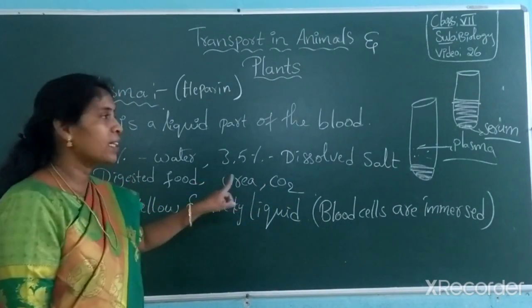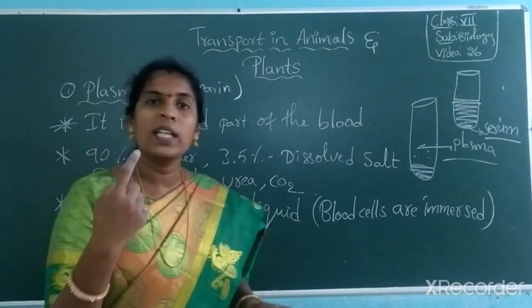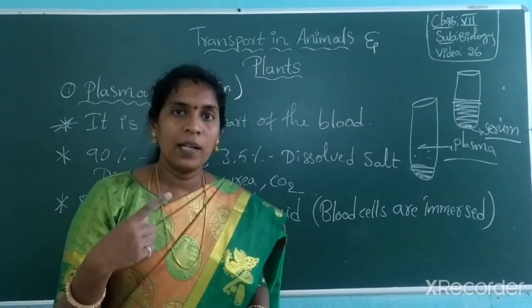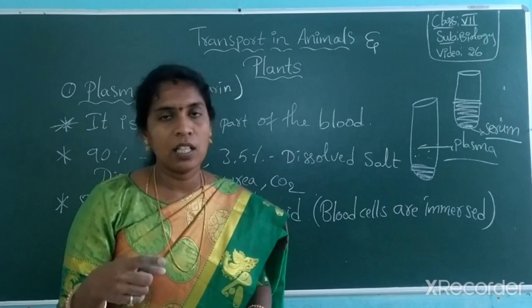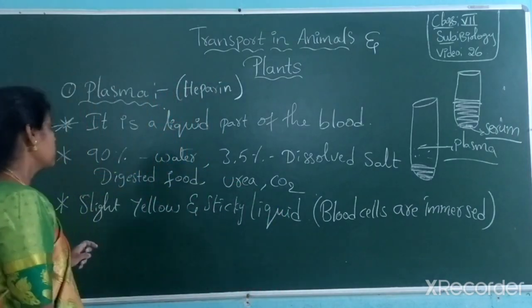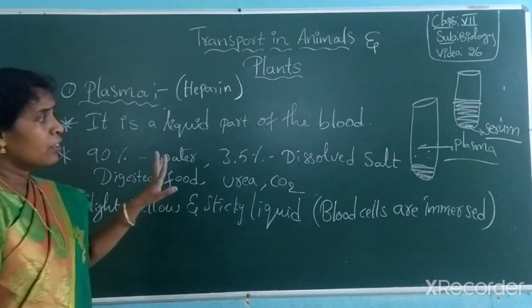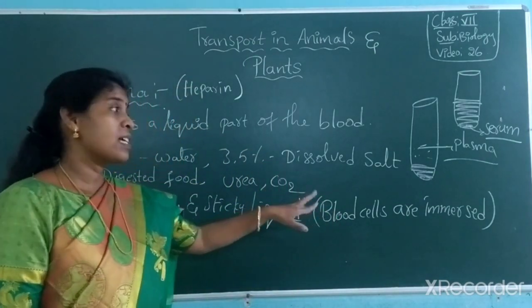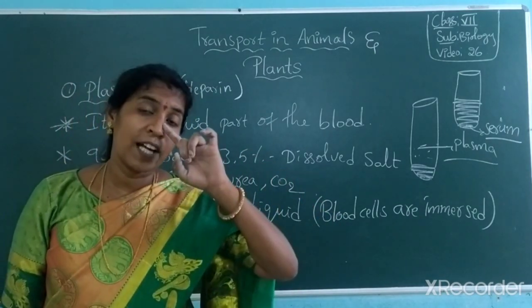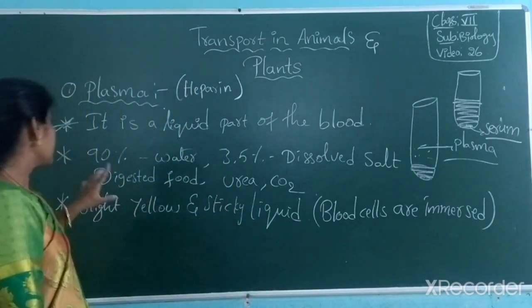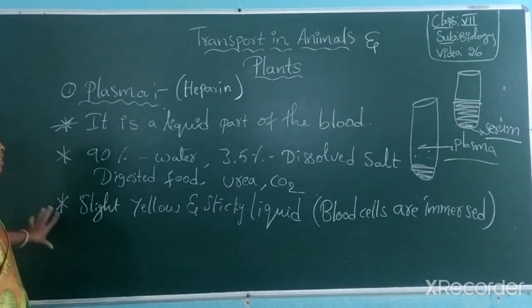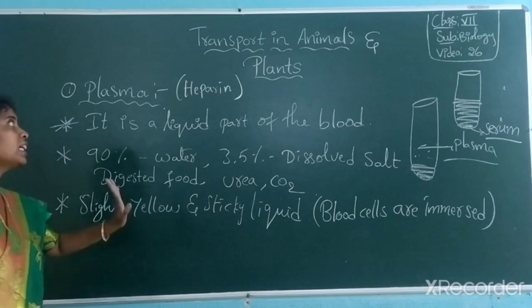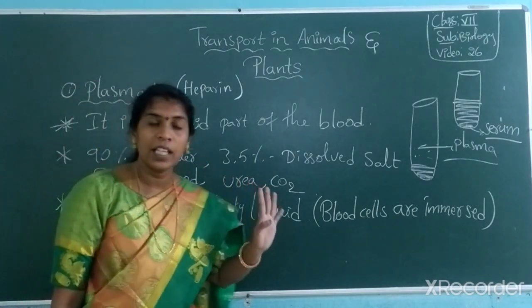Urea is present and carbon dioxide, which is the waste material returned after we take oxygen, is also present. And along with that, it also contains all blood cells like red blood cells, white blood cells, and platelets. This is about plasma. It's a slightly yellow and sticky liquid. It should be remembered in your brain.